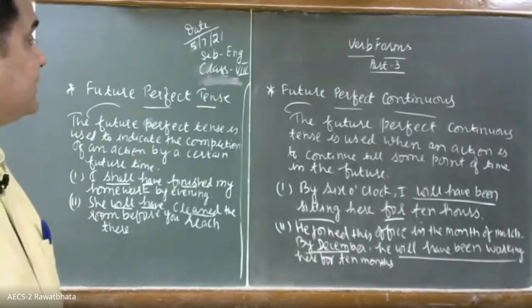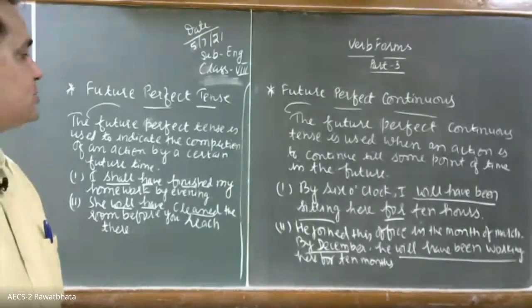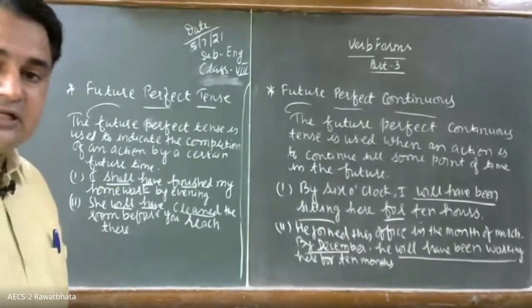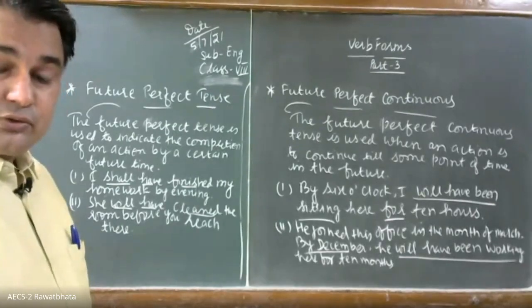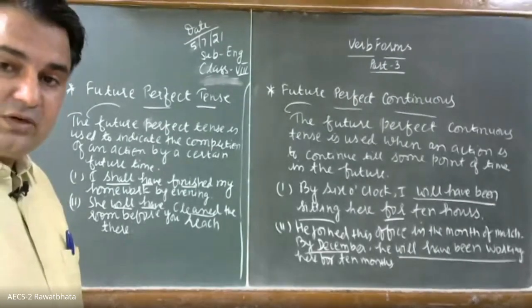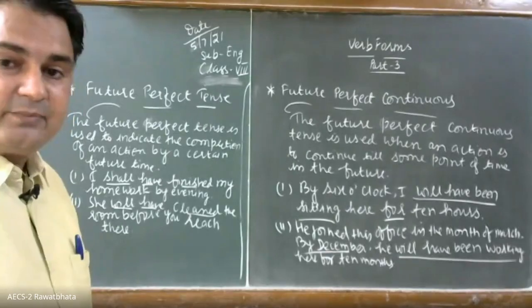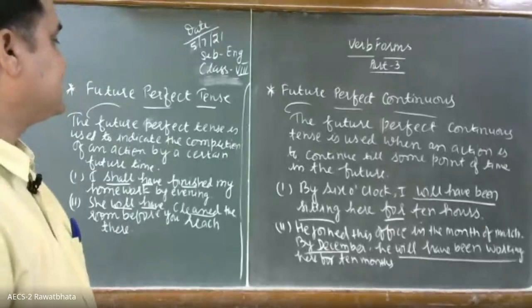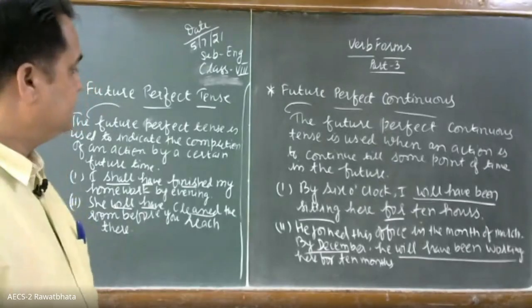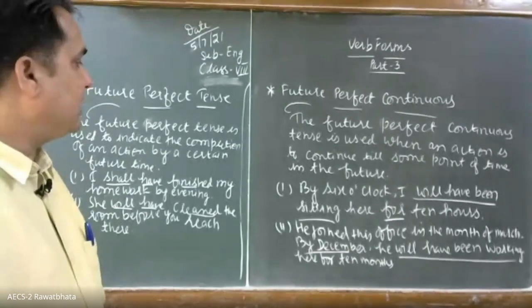The future perfect continuous tense is used when an action is to continue till some point of time there in the future. It is used to tell that some verb will remain in continuity by this particular point of time in future, as discussed in the examples. By 6 o'clock, I will have been sitting here.